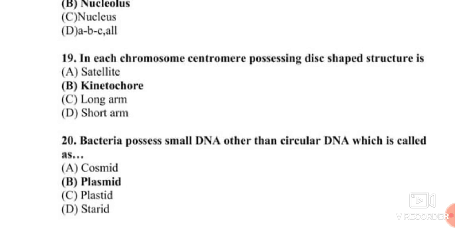Cosmid is a combination of some plasmid genes and the cos site of a lambda phage. Plastid is about the chloroplast, not the chromosome. And 'sterid' is not a word in the dictionary. So the answer is the plasmid.